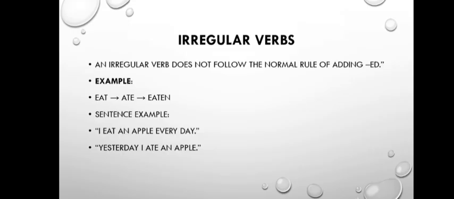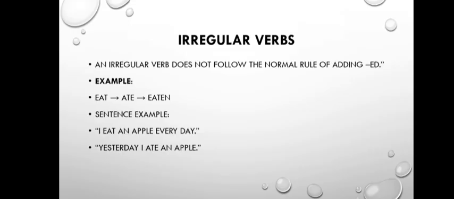An irregular verb does not follow the normal rule of adding ed. For example, eat, ate, eaten. Here you can see the past form is ate, not eated. That's why it is called an irregular verb. Sentence example, I eat an apple every day. Yesterday I ate an apple.